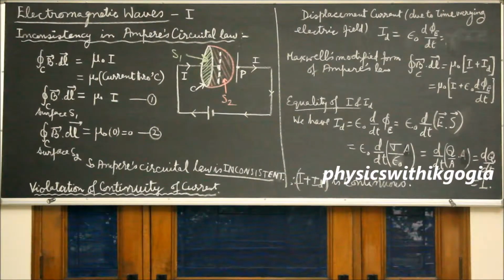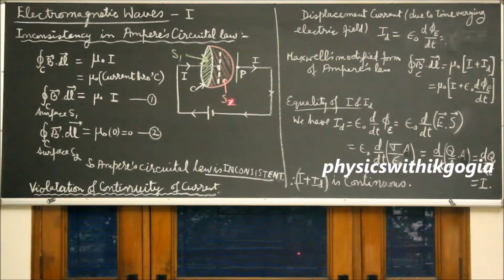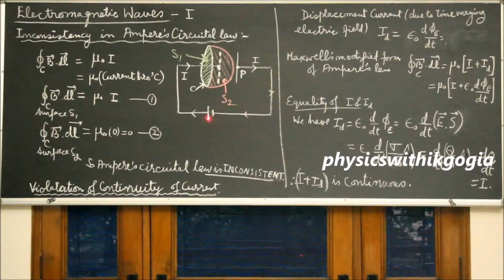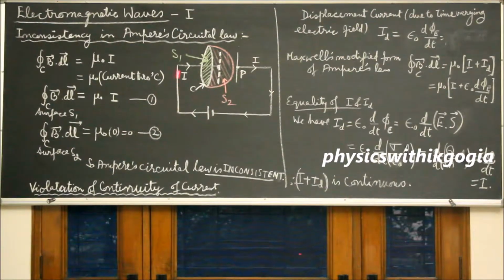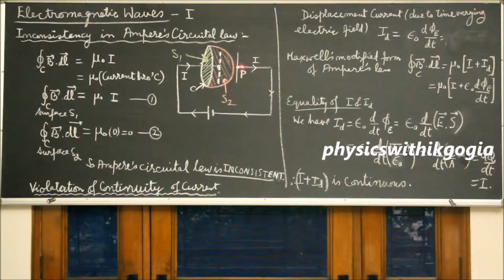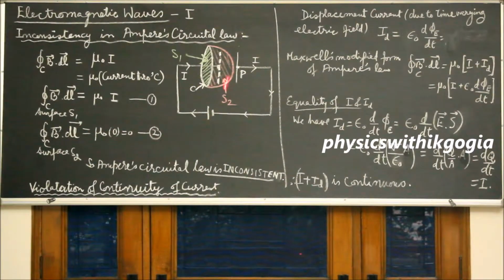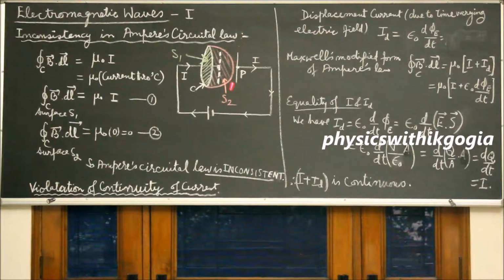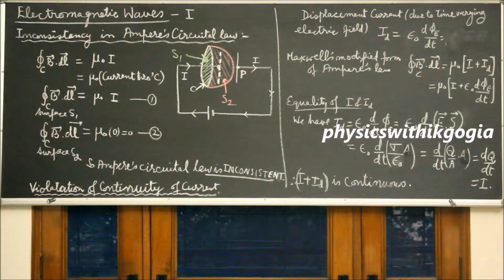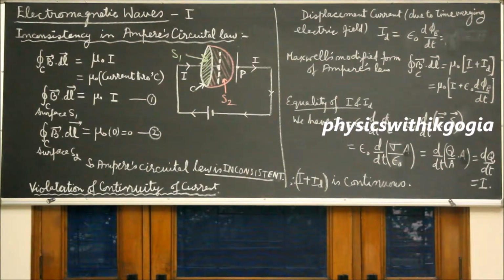Now Maxwell applied the law to this circuit of charging of a capacitor. During charging process, a current flows from positive terminal of the battery to the left plate of the capacitor and from right plate to the negative terminal of the battery. No conduction is possible in between the plates because either we don't have a medium or we have an insulating medium here between the plates.